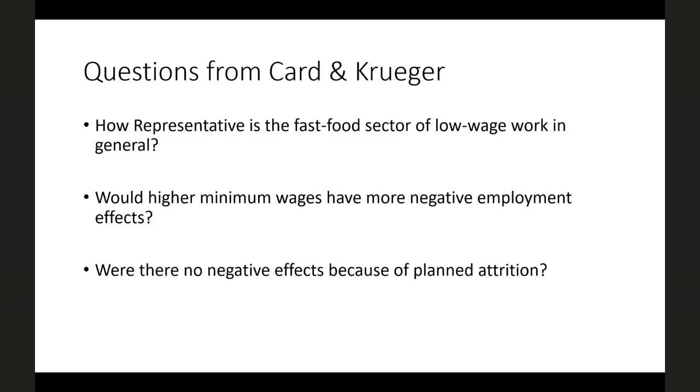The disadvantage of doing that is that it makes us wonder how representative fast food workers are of minimum wage workers as a whole. And as we talked about in Tuesday's lecture, we might worry, for instance, that because low-wage workers make up a large share of fast food franchise employment, demand for fast food franchise workers might be more elastic, using Marshall's laws of demand.